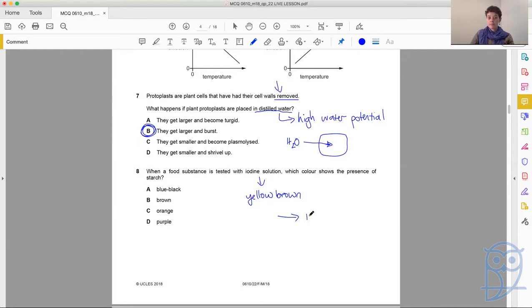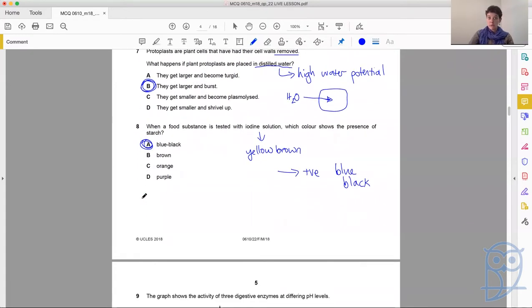Positive is blue-black. So the answer is A. You must be familiar with the tests for all of the different biological molecules because, again, they can come up in the theory as well as in the alternative to practical. They're not restricted to that paper 6 only.